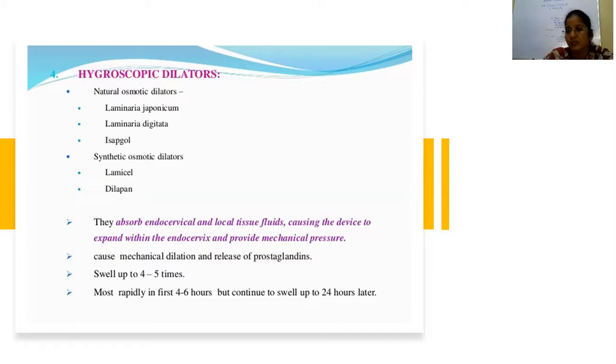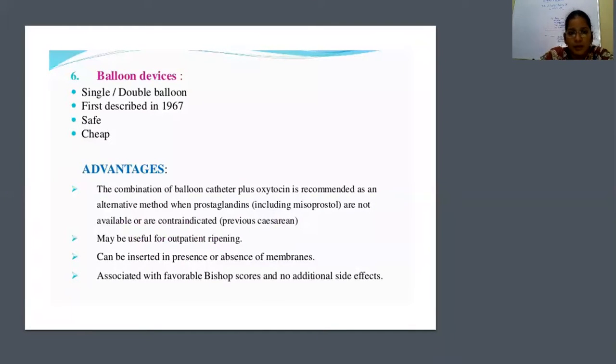And with the dilatation of the cervix, the prostaglandins will be released. The action is around 4 to 6 hours, but they can swell up to 24 hours. The most important side effect with these hygroscopic dilators is introduction of ascending infection that leads to chorioamnionitis. Coming to balloon devices, they are recommended for second trimester abortions, not for normal labors. The combination of balloon catheter plus oxytocin is recommended as an alternative method when prostaglandins are not available.